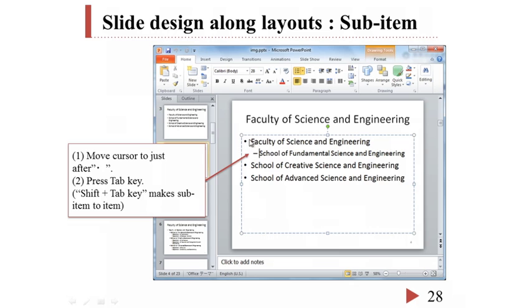Okay, this is an item. And this is a sub-item. For sub-items, move the cursor to just after the dot and press the Tab key. Then you can get these sub-items. To reverse the process, press Shift and Tab keys simultaneously. Then this sub-item is converted to a normal item, like this.